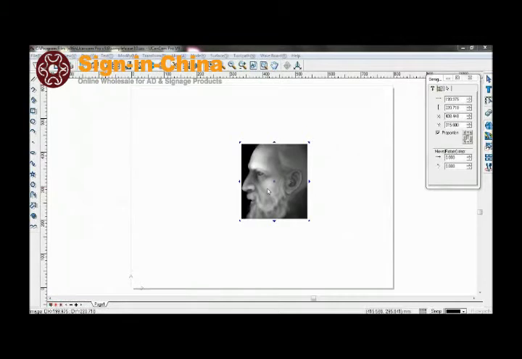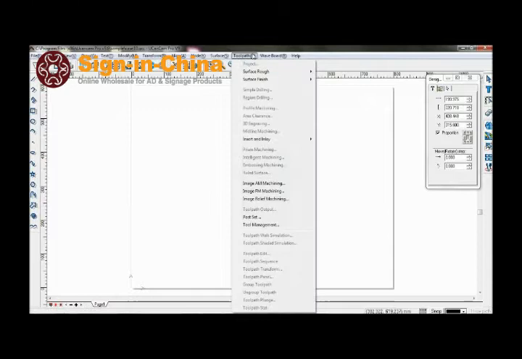Image relief machining is to engrave the object after the object has been converted into a grayscale image. The machining is based on the brightness level of the image. Select the image, go to Toolpath, Image Relief Machining.